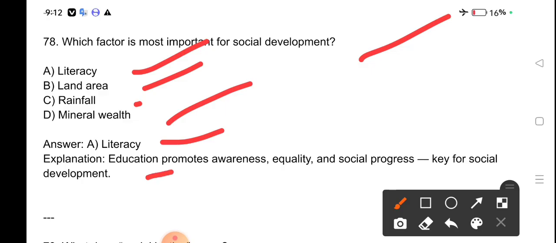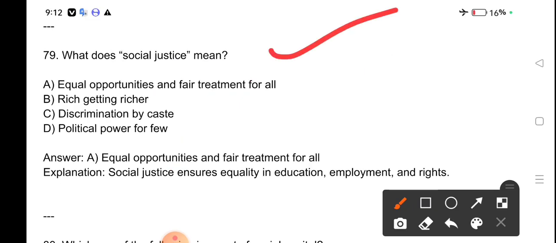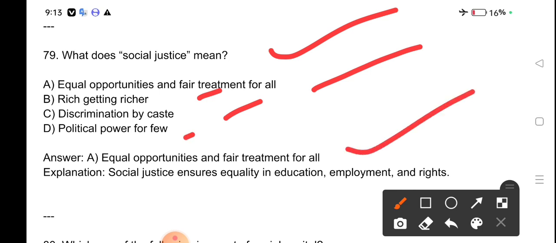Education promotes awareness, equality and social progress, key for social development. What does social justice mean? Equal opportunities and fair treatment for all, rich getting richer, discrimination by caste, political power for few. Equal opportunity and fair treatment for all is what is meant by social justice. Social justice ensures equality in education, employment and rights.